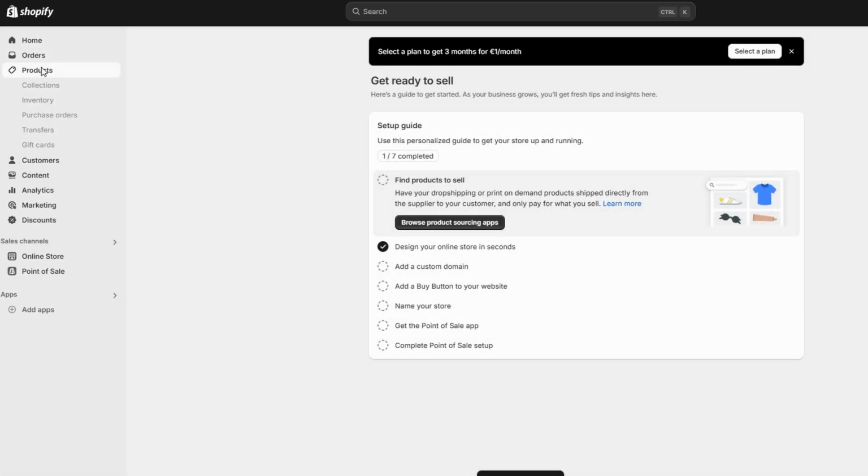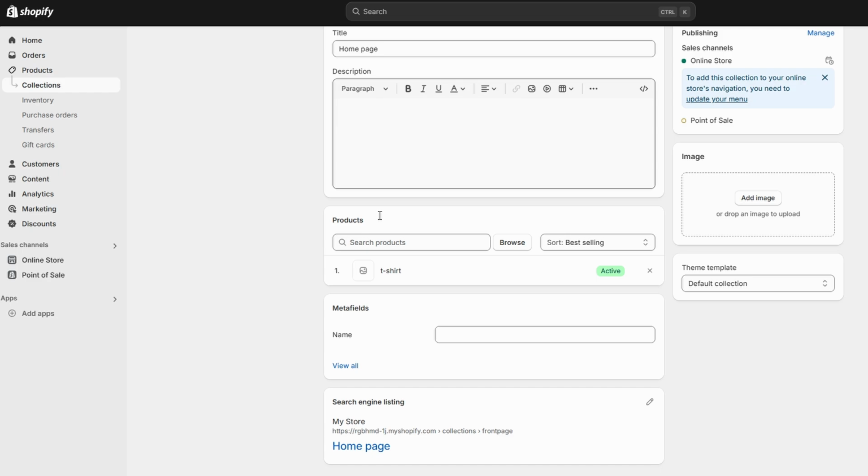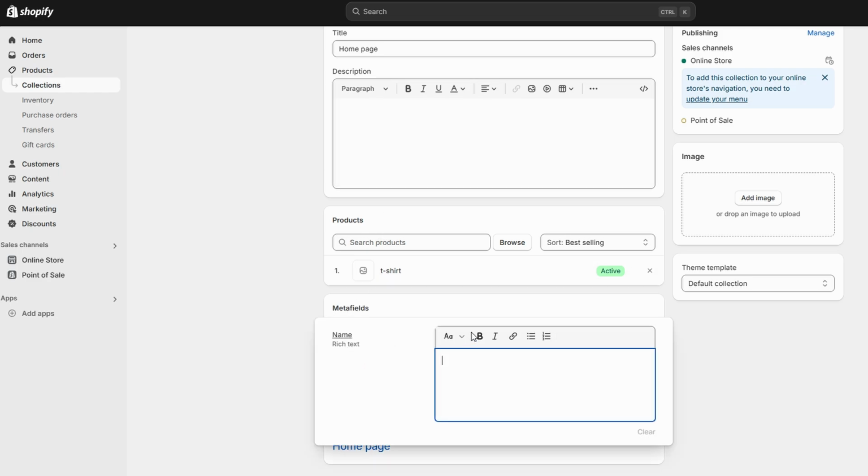Now, when you go to edit a collection in your Shopify store, you'll have the ability to add the meta field information that you've defined. For example, if you created a field for season and you're working on a winter collection, you could add information. This information could also highlight any exclusive features of the collection, such as sustainable sourcing or new arrivals, helping customers better understand what makes the collection unique.